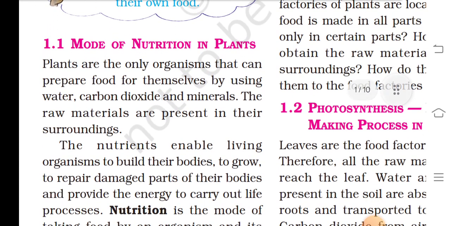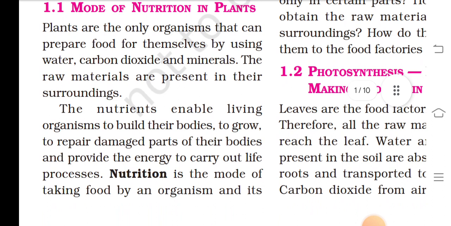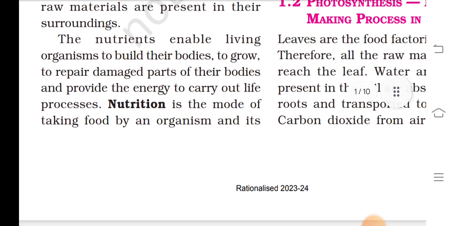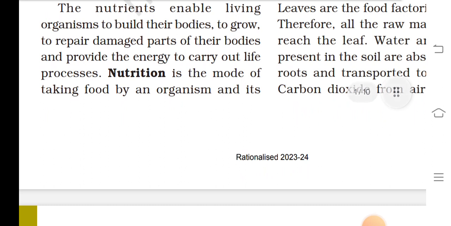Mode of nutrition in plants. Plants are the only organisms that can prepare food for themselves by using water, carbon dioxide and minerals. The raw materials are present in their surroundings. The nutrients enable living organisms to build their bodies, to grow, to repair damaged parts of their bodies, and provide the energy to carry out life processes.